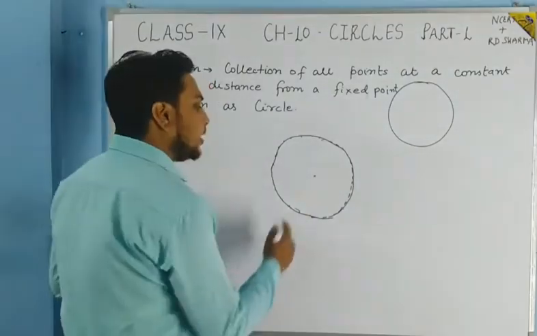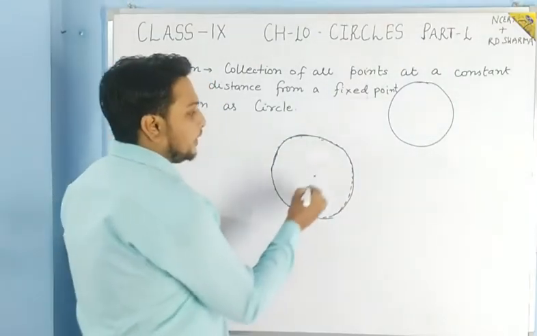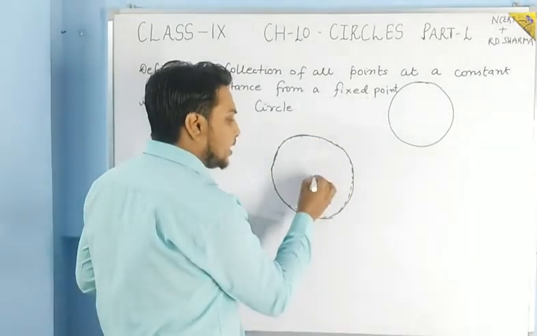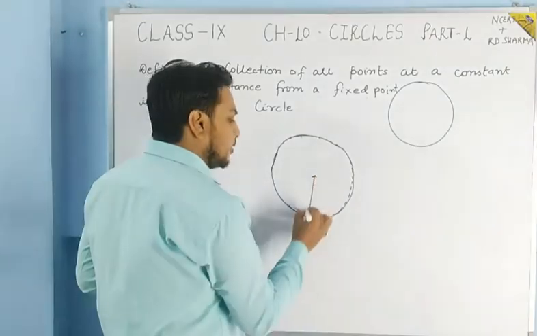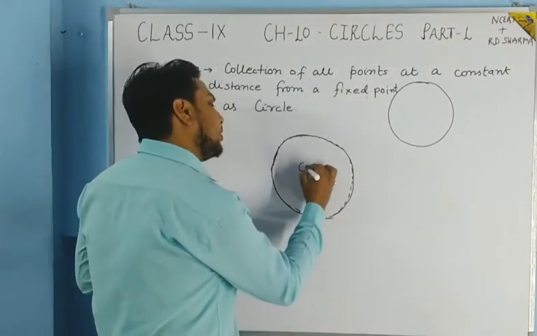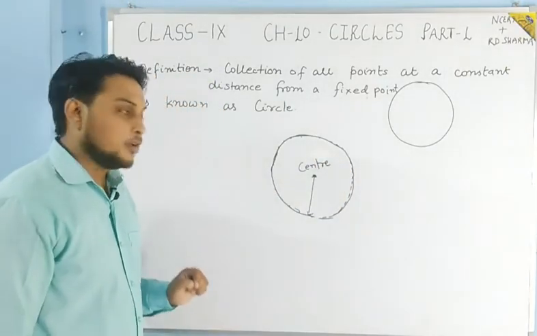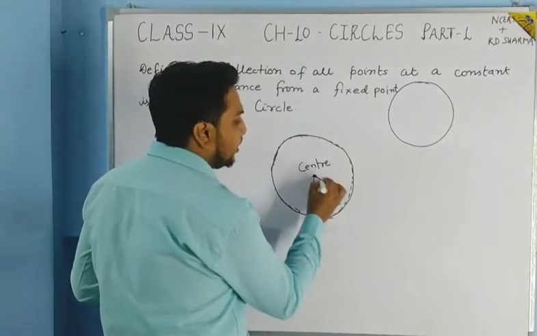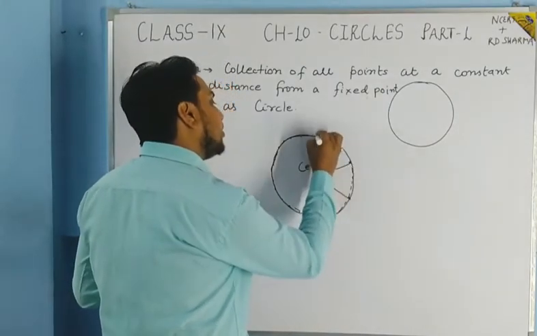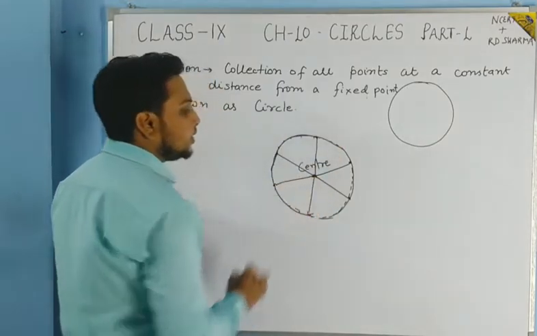The points are at a constant distance from a fixed point. This fixed point is known as the center, and the distance of all the points from the center is constant.